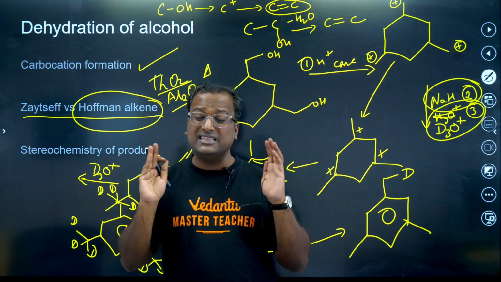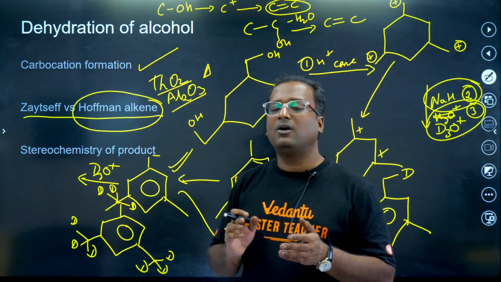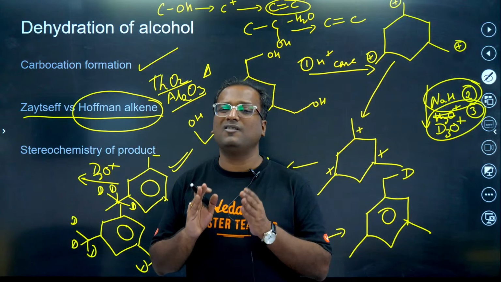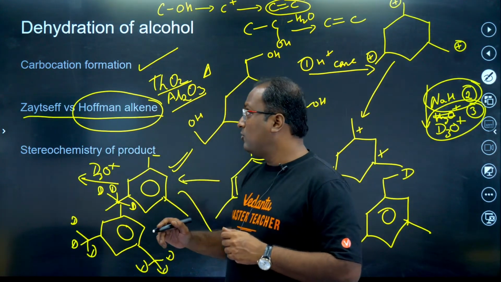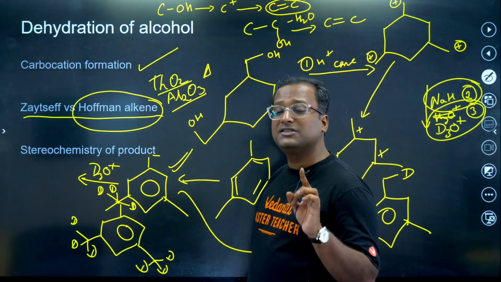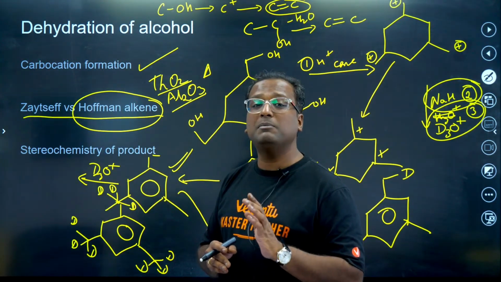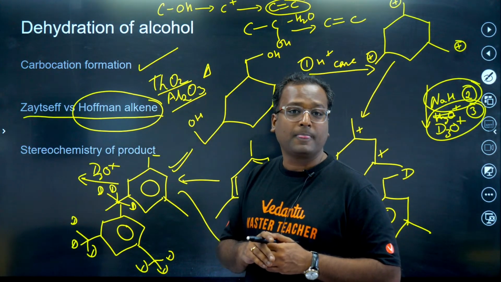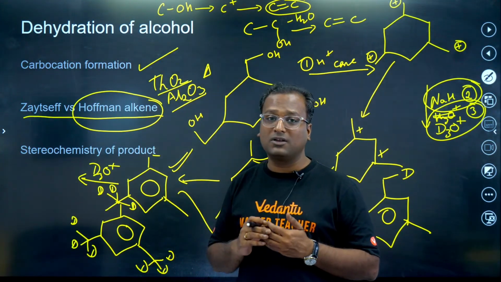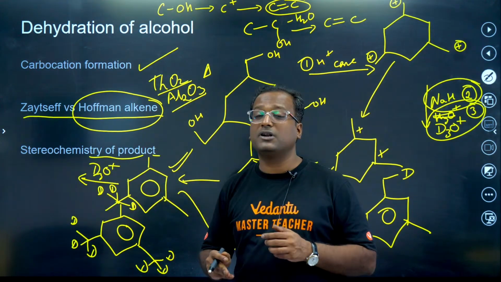In general, Saytzeff alkenes are said to be more substituted. Hofmann alkenes are said to be lesser substituted. But the correct way is Saytzeff more stable, Hofmann lesser stable. What I was telling you here is that alkene is formed as a final product. When we make Saytzeff alkene, we always check hyperconjugation, resonance. We all remember all those points. What we end up not remembering is cis versus trans. The majority of the time you will have trans as the major product and not cis, because that is the more stable alkene. That is what I mean, stereochemistry of the product should be taken care of.